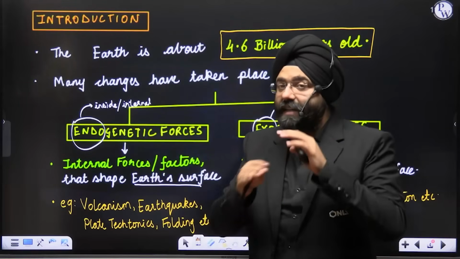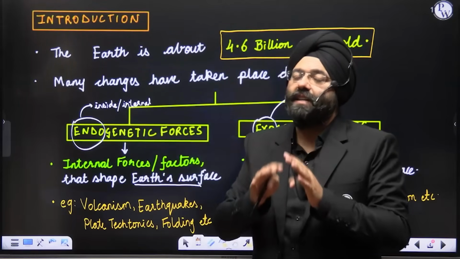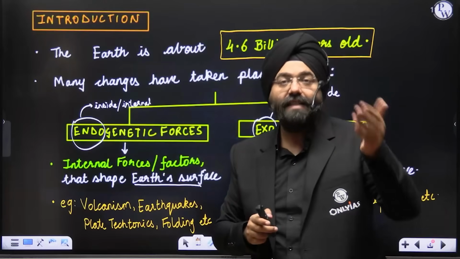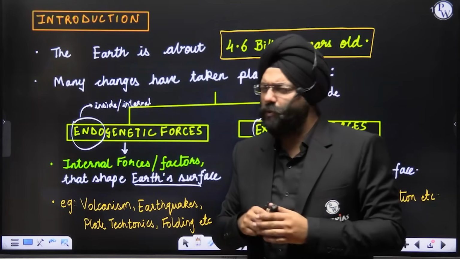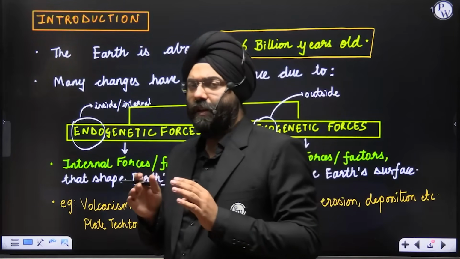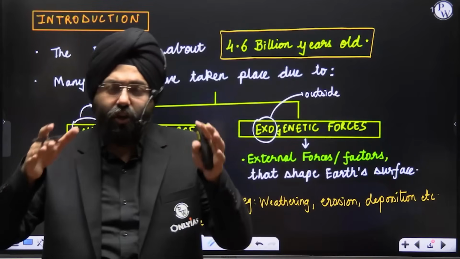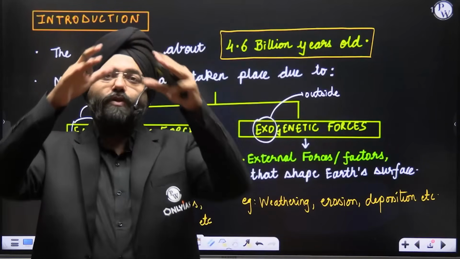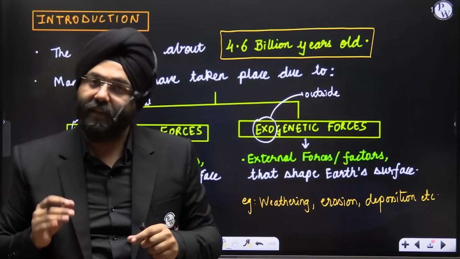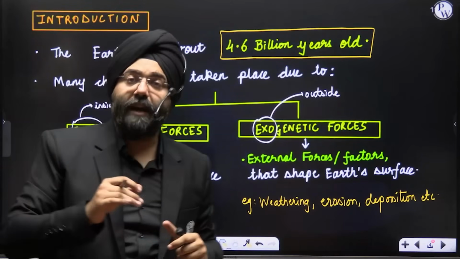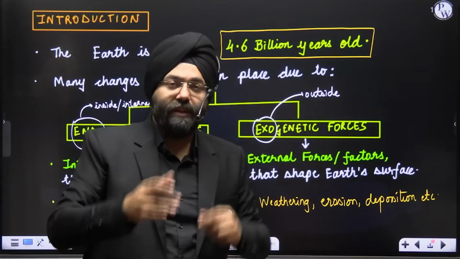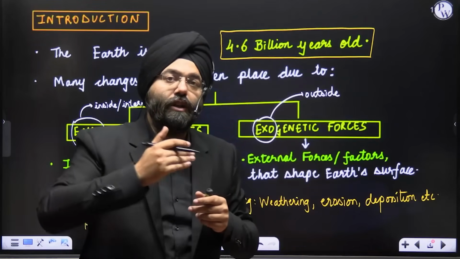Now these are internal forces taking place inside the Earth, which impact the surface of the Earth, right? Supposing there is a lot of volcanism, right? You can see or observe, let us say, a mountain being built because of volcanic activities. Yes? We very well know the Deccan Plateau is formed because the Indian plate was moving over the Reunion hotspot, right?